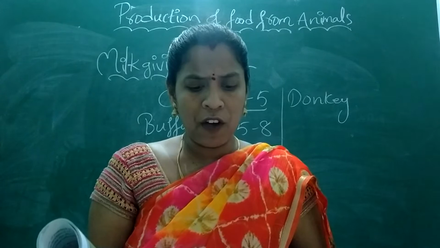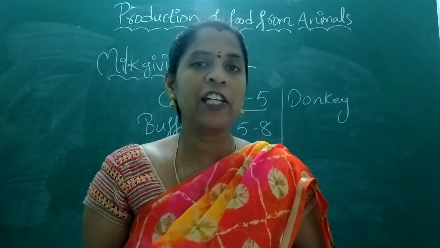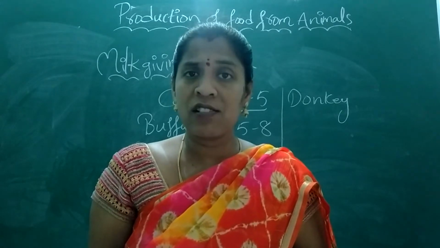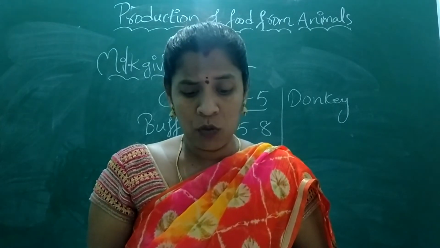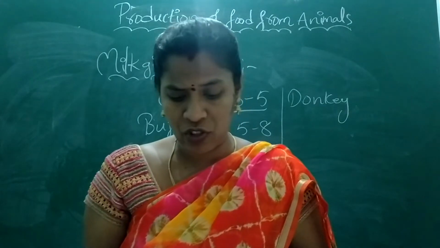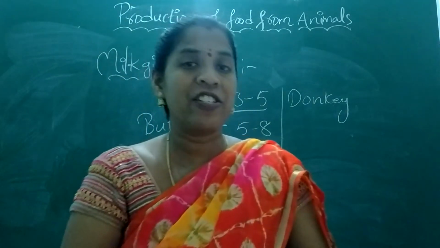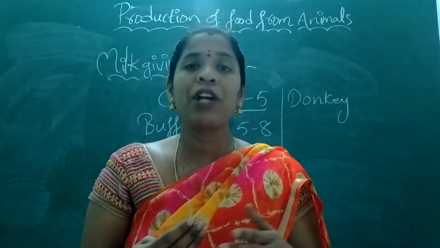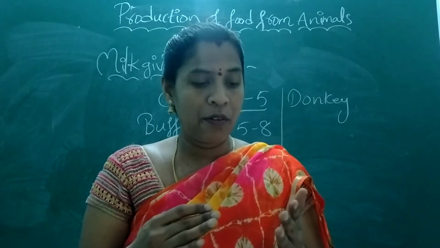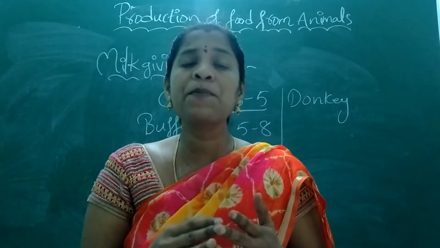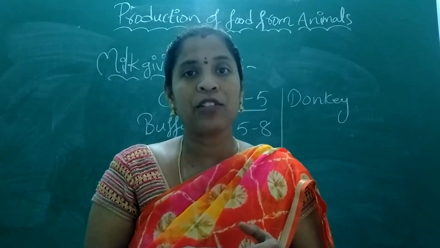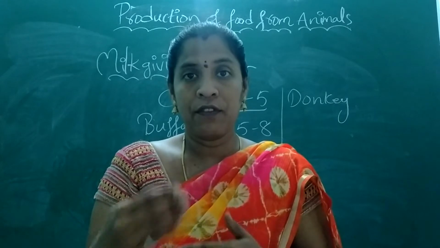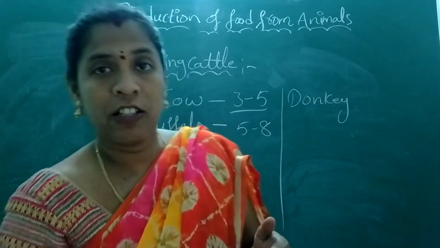What are the types of fodder farmers use in your village? Basically in our village we make use of hay and grass, as I already told you previously, and oil cakes, protein powder. And how do farmers preserve fodder for cattle after harvesting? I told you in the last class also. After harvesting they add urea. If they add urea, it keeps the hay for a long time. The shelf life increases. We can store it for at least 1 year.